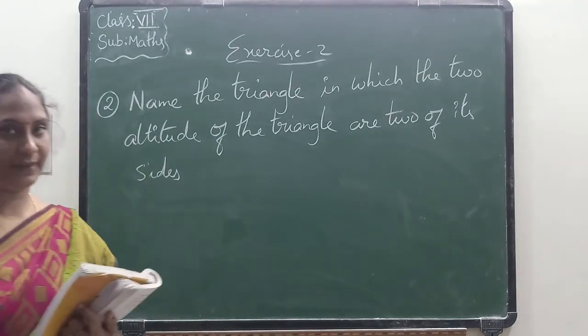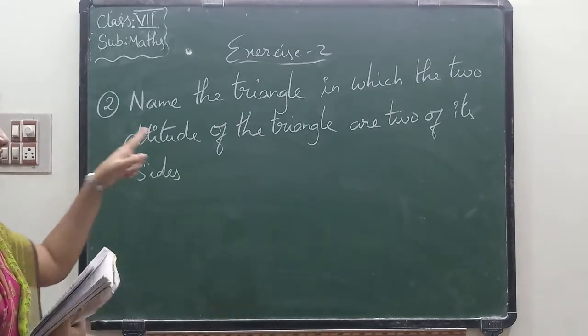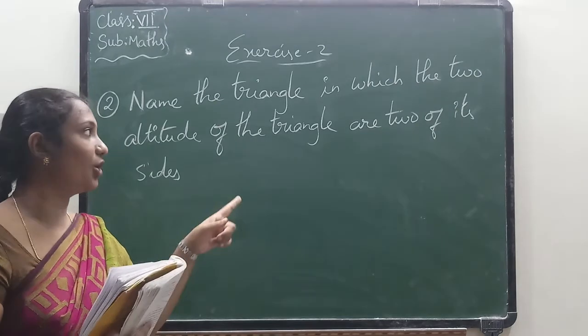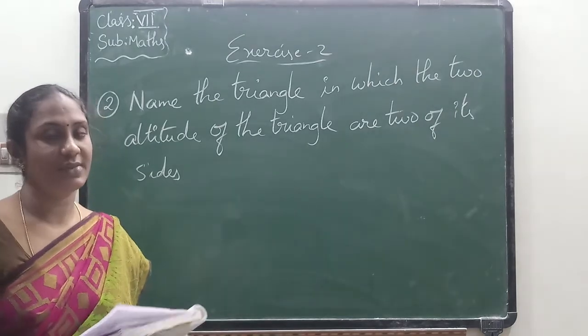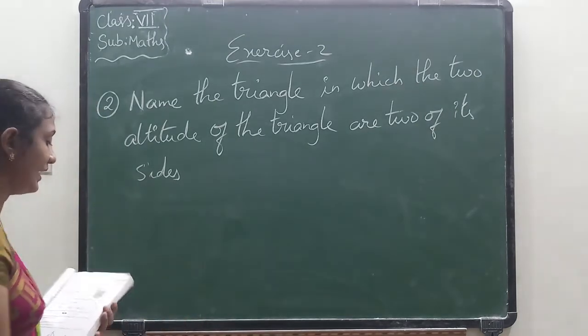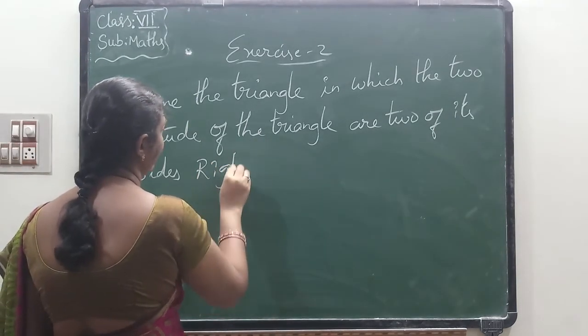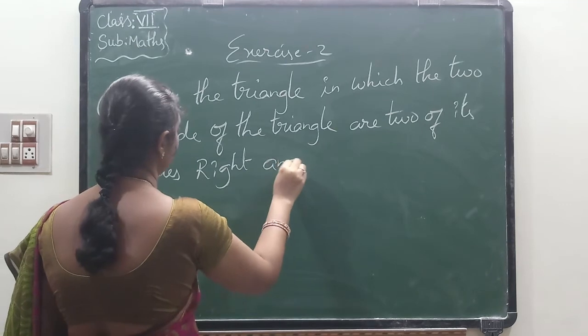So this is also a blank. Means what we have to take here? Right angle. Here what we have to take? Right angles.